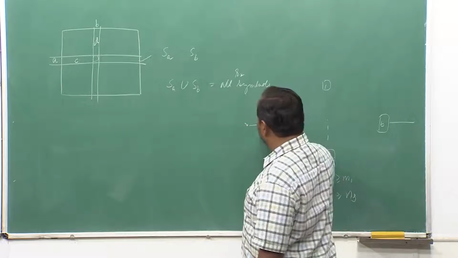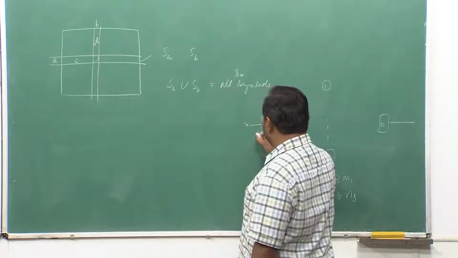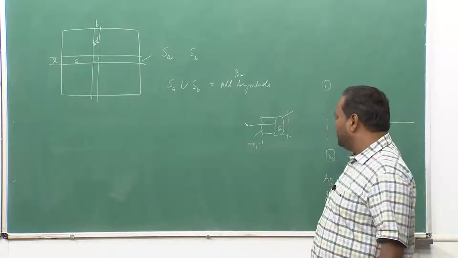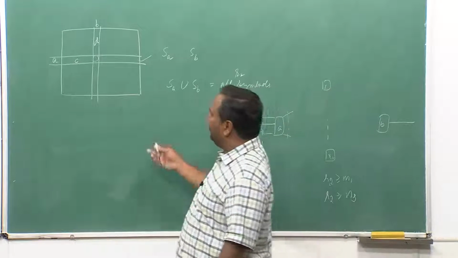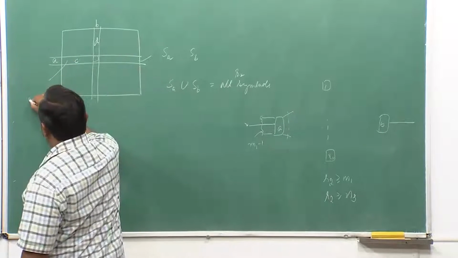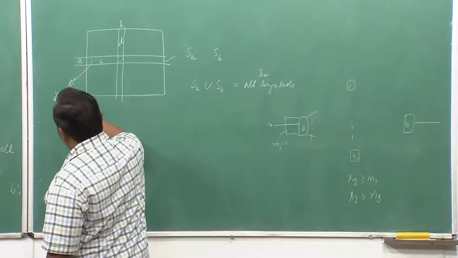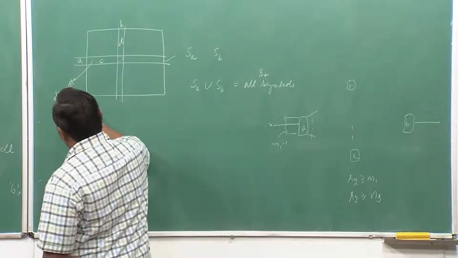You forget this one, so the remaining ones will be M1 minus 1, which implies in row A there can be only M1 minus 1 symbols in the worst case.